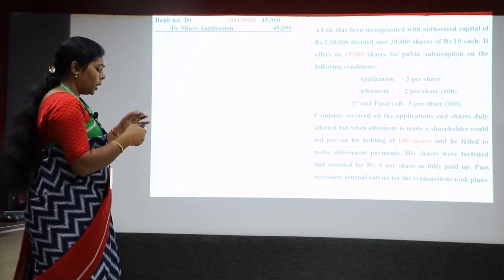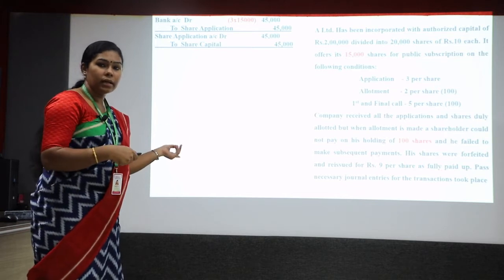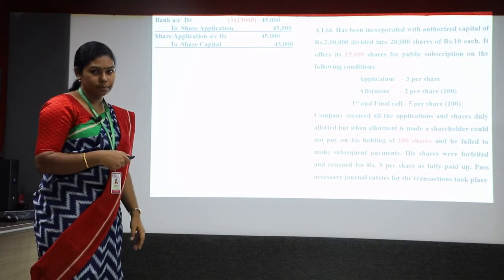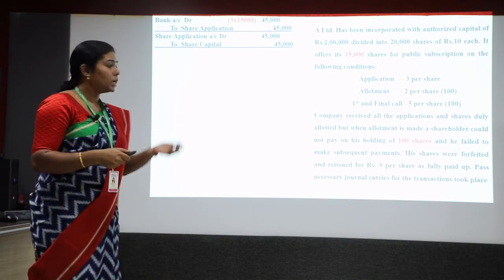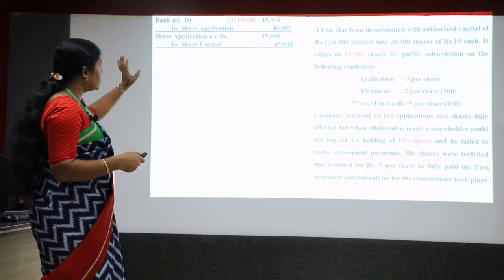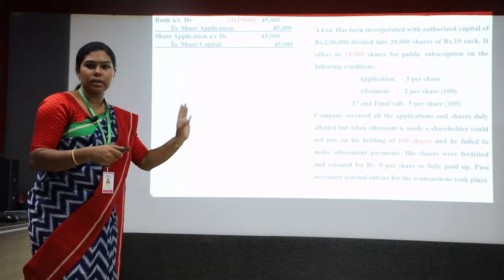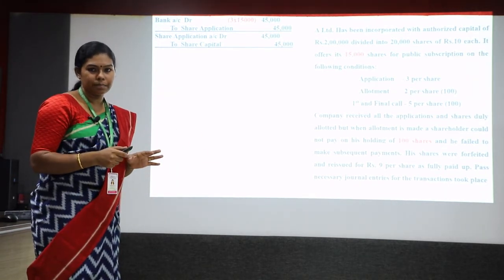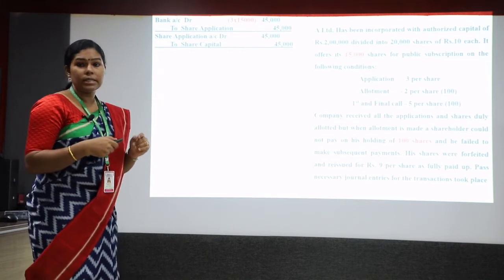Then, in order to utilize this application money, it needs to be transferred to the share capital account. How do we transfer the share application money to share capital? The entry will be share application account debtor to share capital, 45,000. Now the company can utilize this as share capital. Clear? Then the next installment is allotment.